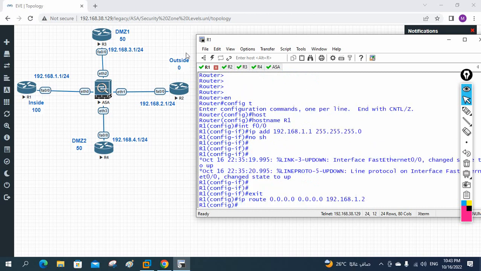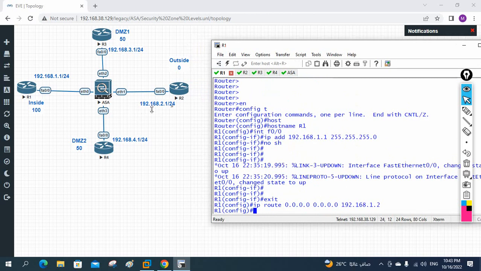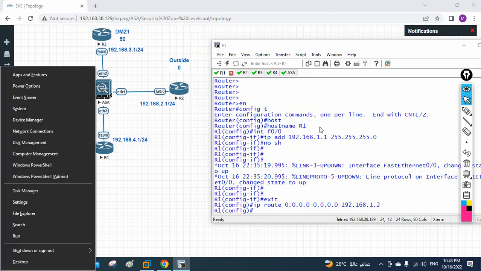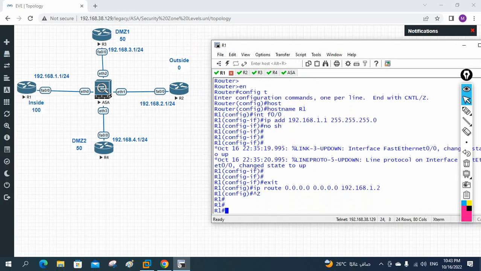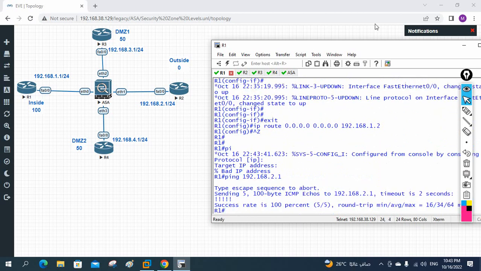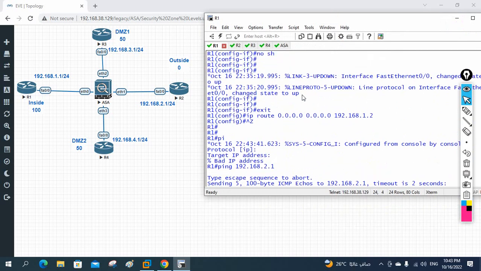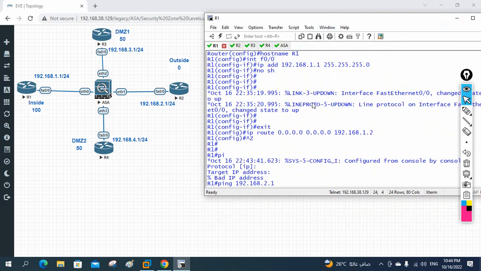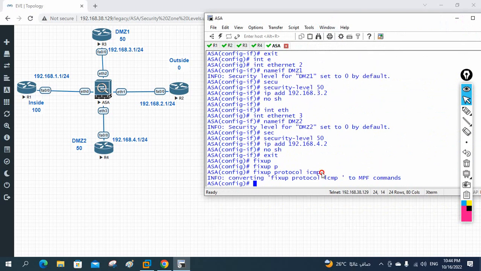So now what I will do, I am here in R1, I am trying to ping from R1 to R2. So let me check now. I will write here ping R2. R2 IP is 2.1. Ping is working. If you see, at first it will not work. You need to write this command. Just now in the ASA I wrote this command. This is a very important command. ASA by default does not allow the ping command. But for lab purposes, if you want to allow it, you can write fixup protocol ICMP. With this command it will allow.